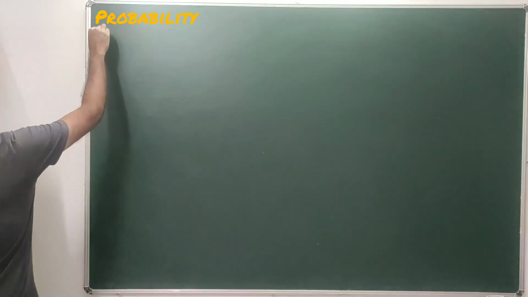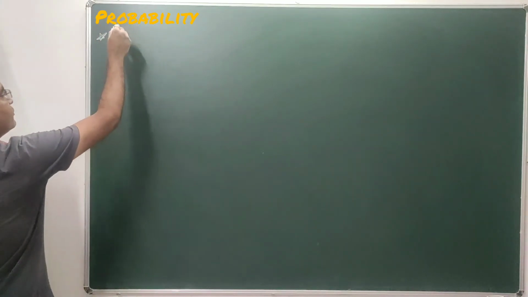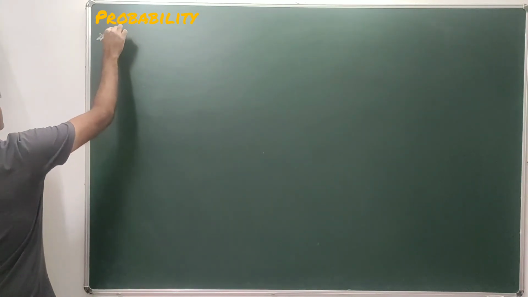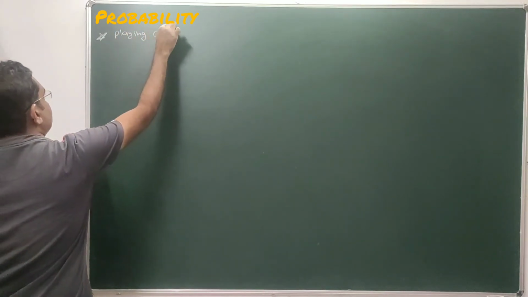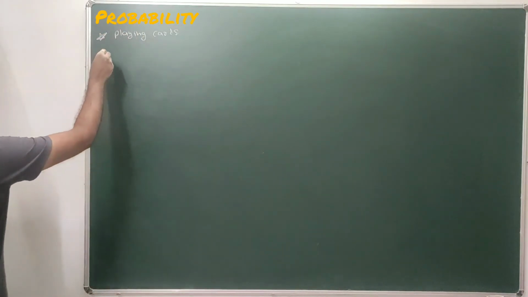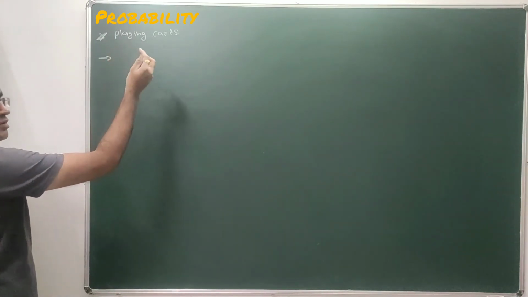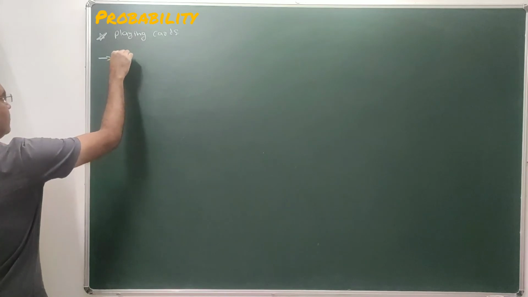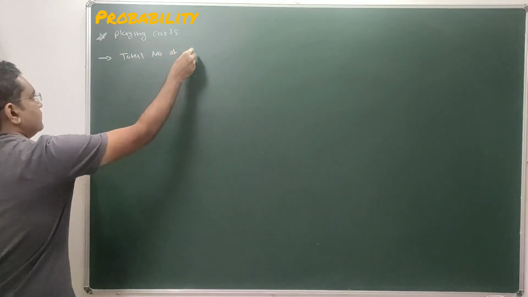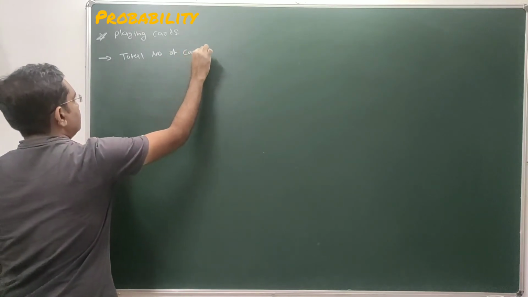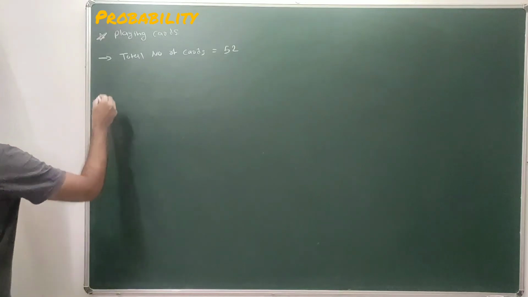Okay, the next random experiment is regarding playing cards: selection of a playing card from a deck of cards. So let's have some introduction regarding playing cards. Deck means the total number of cards. The total number of playing cards is 52.